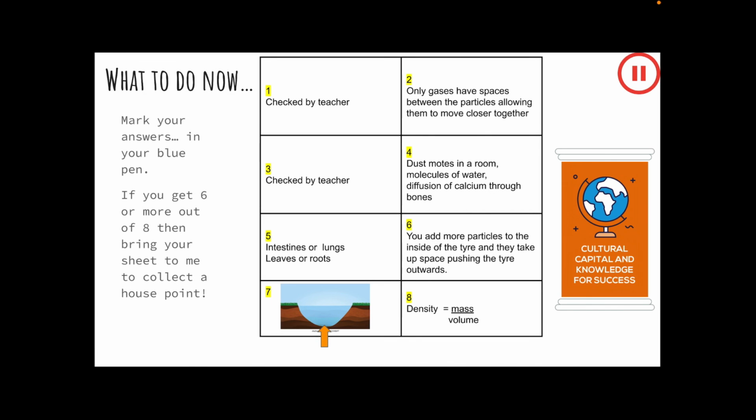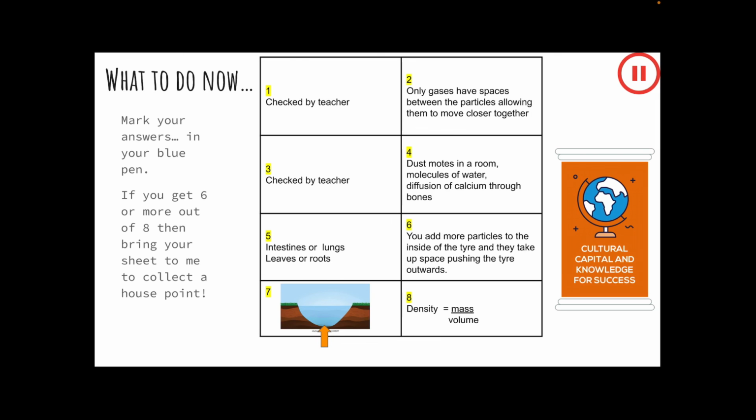Okay, now that you have finished, have a look at the answers. I will check question 1 and question 3, but you can mark 2, 4, 5, 6, 7 and 8. If you get 6 or more, or you've got 6 and you need me to check and see if you've got more, bring me your sheet.